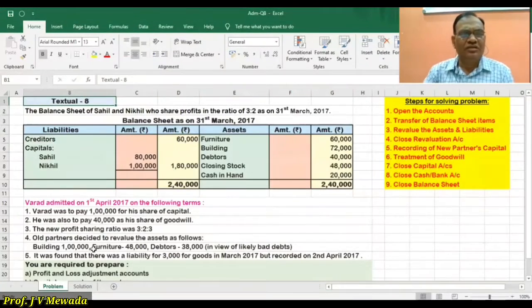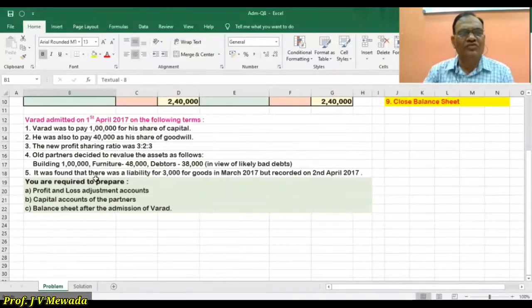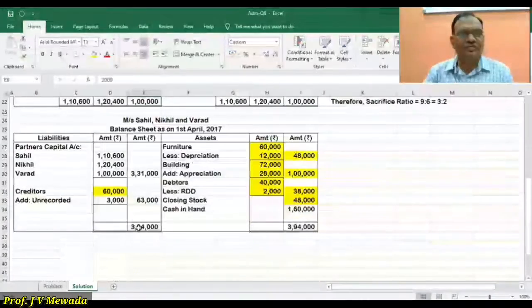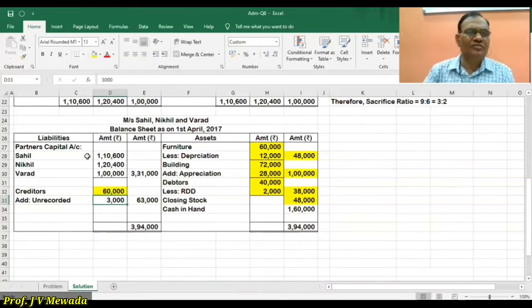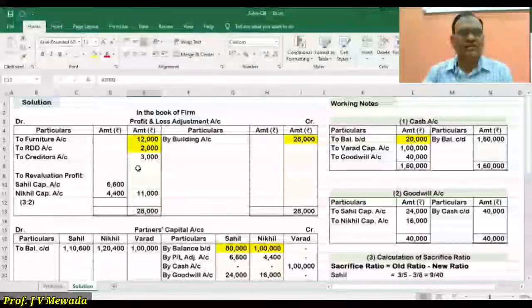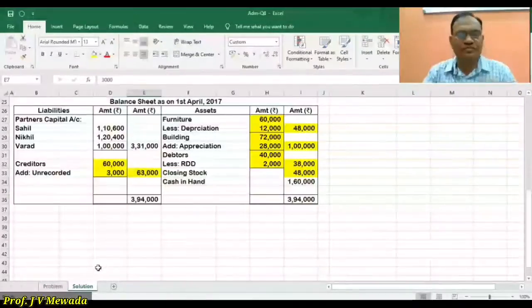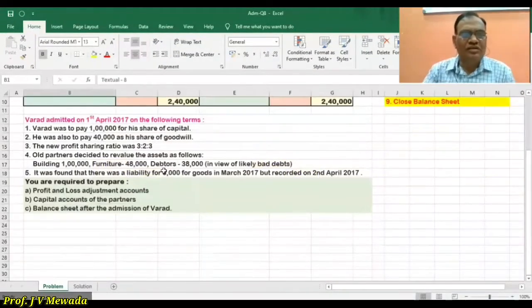Then it is found that there was a liability for 3,000 for goods in March, recorded on 2nd April. So we have an unrecorded liability for goods, that is the creditors. So unrecorded creditors 63,000. So that is a loss again. So in the profit and loss adjustment account on the debit side, 3,000. Now this is about the revaluation of assets and liabilities.